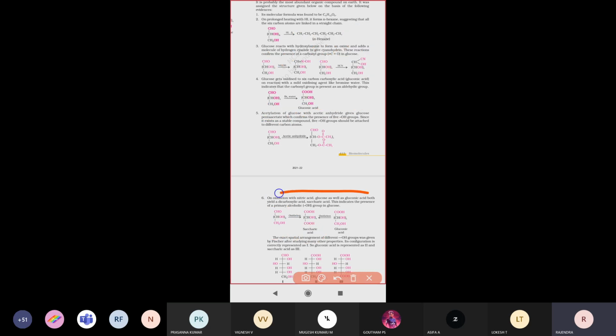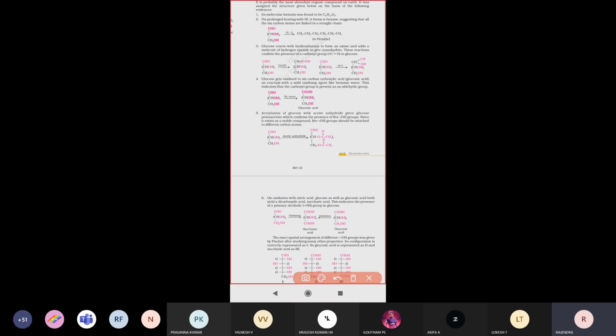So just see this point once. On oxidation with nitric acid, glucose as well as gluconic acid both yield the dicarboxylic acid, saccharic acid. This indicates the presence of a primary alcoholic group in glucose. How many primary alcohols are there in glucose? Already we discussed that at the start. Only one primary alcohol is present there.